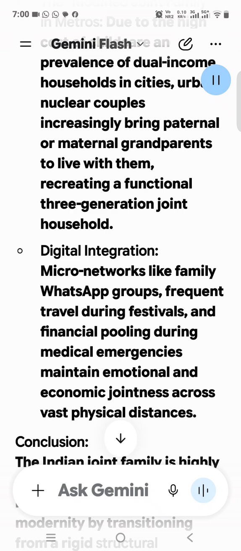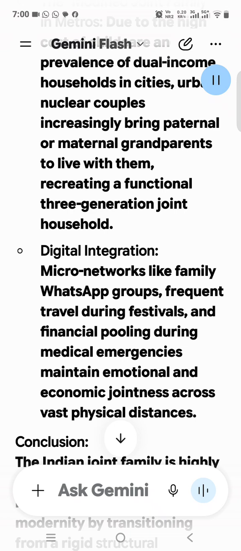Impact of globalization and urbanization. Structural fragmentation: high real estate costs in urban centers and employment migration, e.g., IT professionals moving to metros, have physically broken large households into nuclear units. Individualism versus collectivism: exposure to global values emphasizes personal autonomy, career mobility, and privacy, which often friction with traditional collective decision-making. Economic independence: the rise of independent incomes, particularly among women, has shifted internal power dynamics away from the traditional patriarchal head of the joint family.